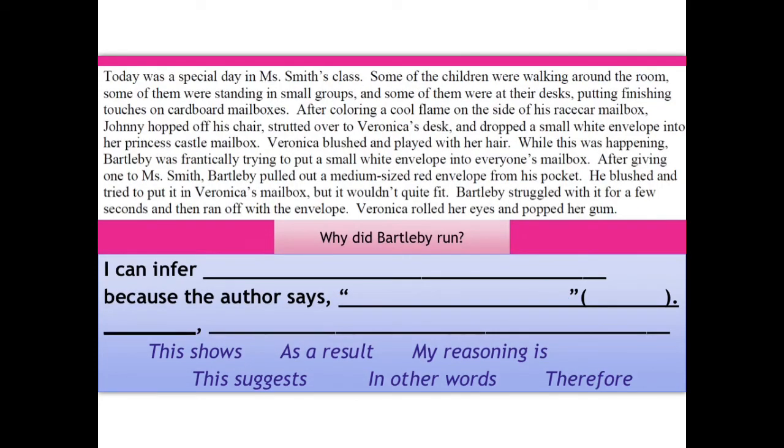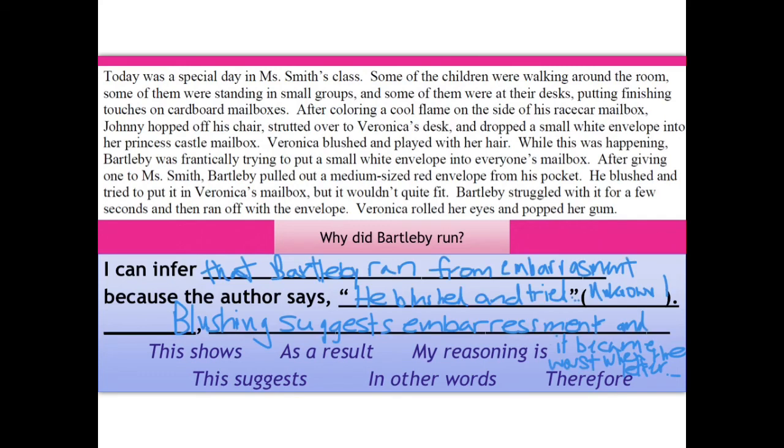Here is your last practice. Read it to find out why did Bartleby run. Use the stem to answer the question. Pause now. All right, I'm glad you're ready to correct. I kind of ran out of room on this one, but I'll do the best I can.